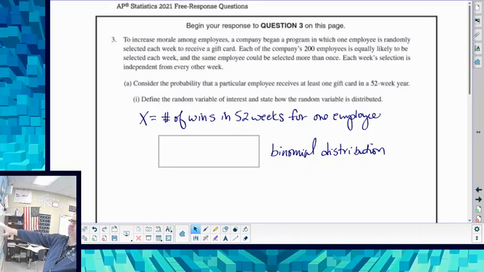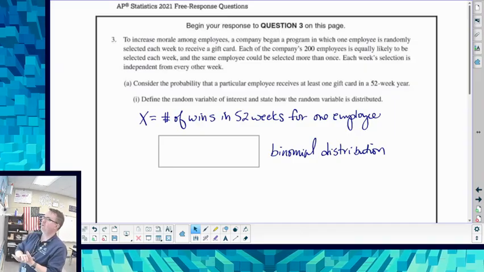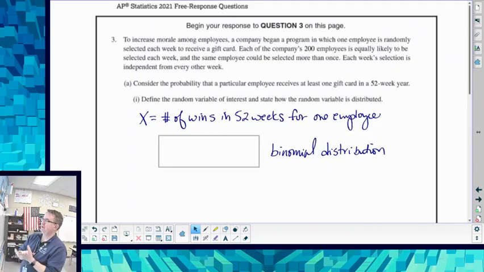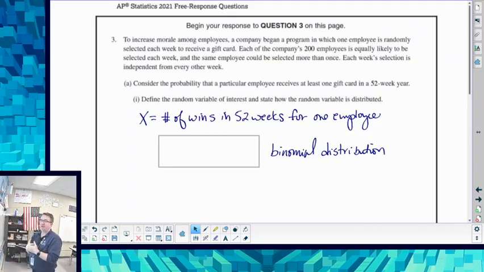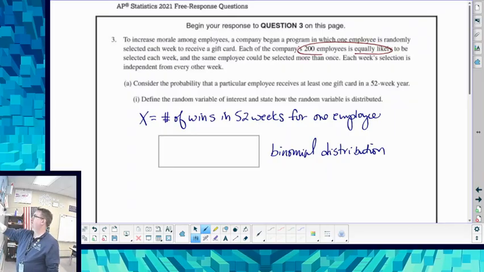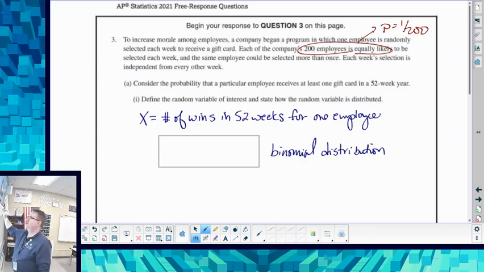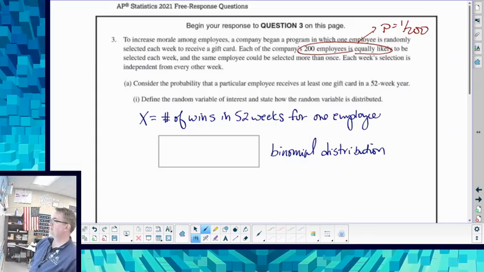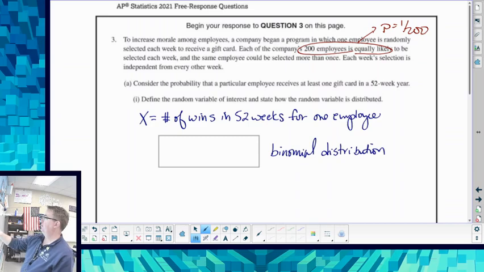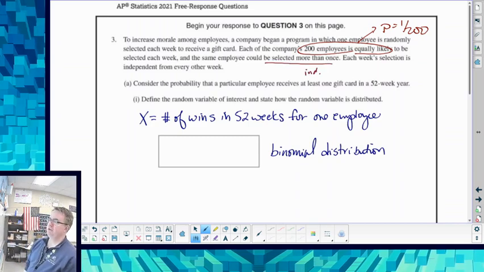This problem: to increase morale among employees, the company began a program in which one employee is randomly selected every week to receive a gift card. Each of the company's 200 employees is equally likely to be selected. So that means that p is 1 out of 200. I'm going to make that note. And the same employee could be selected more than once. That's nice. So that means that this is going to be independent. Each week's selection is independent.